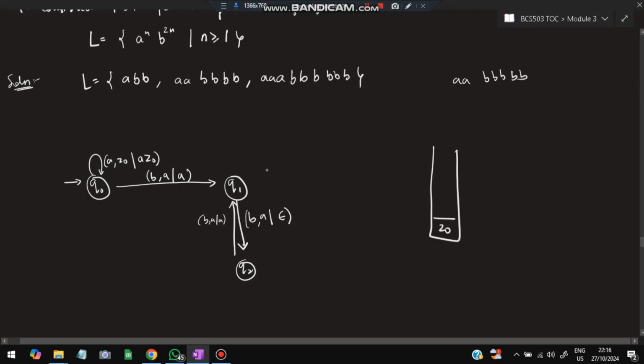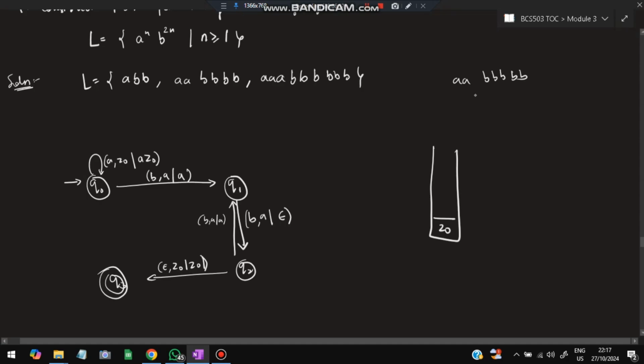So this ensures that two consecutive b's are going to pop it. And as you know, we don't handle the dead states here. So one b, another b comes, pop it, another b comes, take it, another b comes, pop it, like that alternately. That will ensure that every two times b comes, one a is popped. Finally, when the input is over, we'll have epsilon here, and if the top of the stack is z naught, we'll keep it as z naught and reach the final state q3. This is the diagram for it.